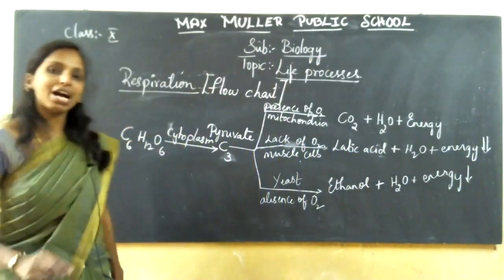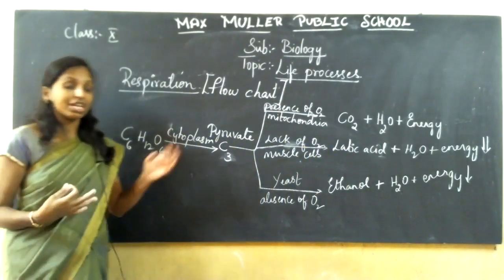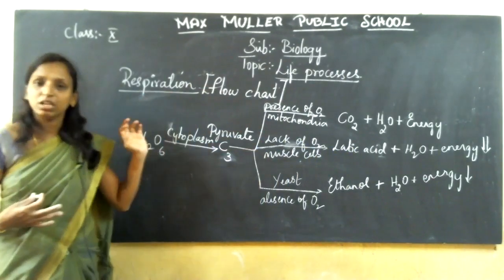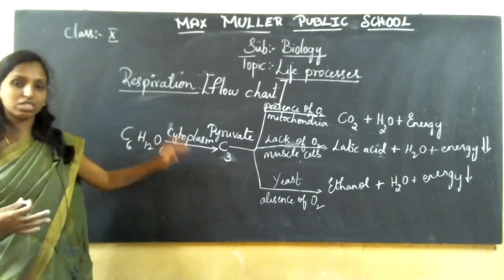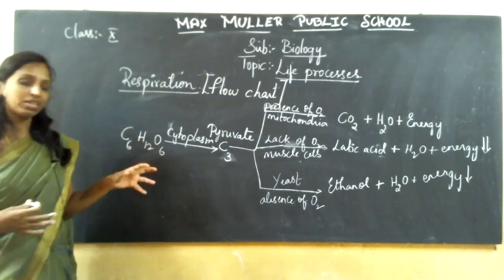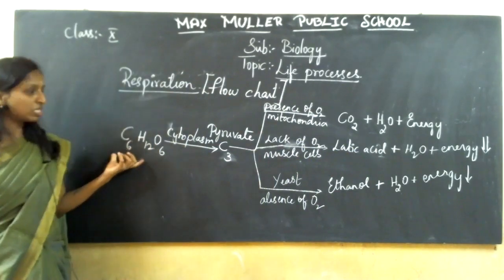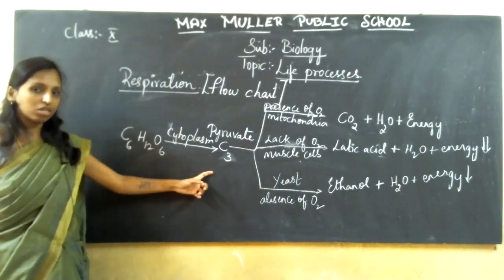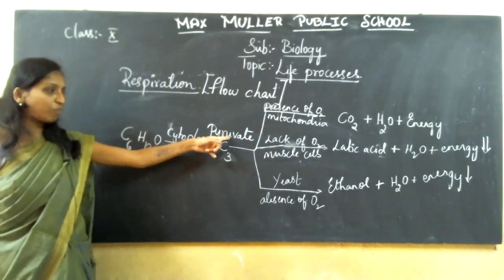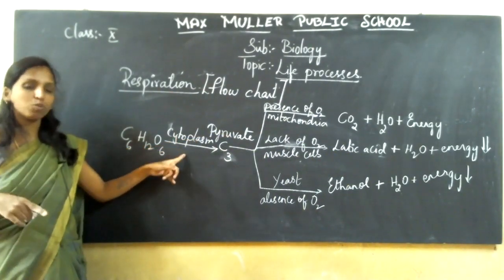So the flow chart shows how aerobic and anaerobic respiration convert into energy in your body. This is what I have written here. We have to discuss respiration in still more detail: how the breakdown of glucose molecules takes place. The glucose molecule breaks down into 3-carbon molecules, called pyruvate, which takes place in the cytoplasm. The first step takes place in the cytoplasm.